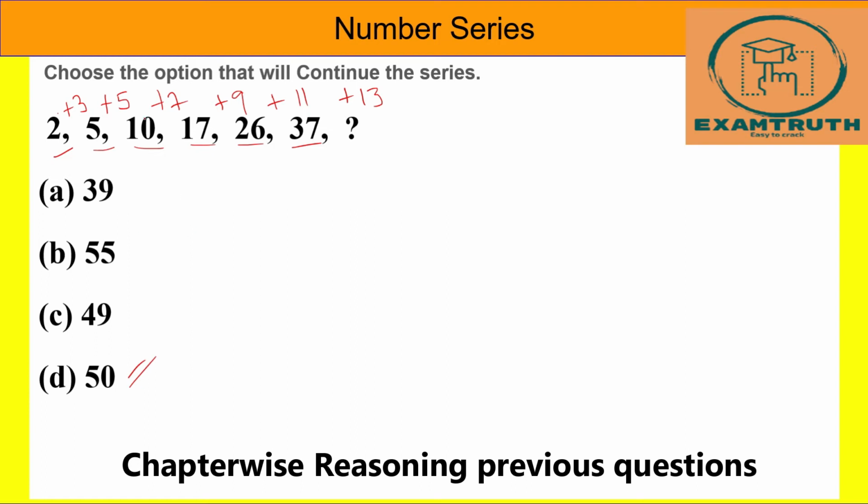It is following this pattern: plus 3, plus 5, plus 7, plus 9, plus 11, plus 13. So plus 13, 37 plus 13 is nothing but 50. 50 is our answer.